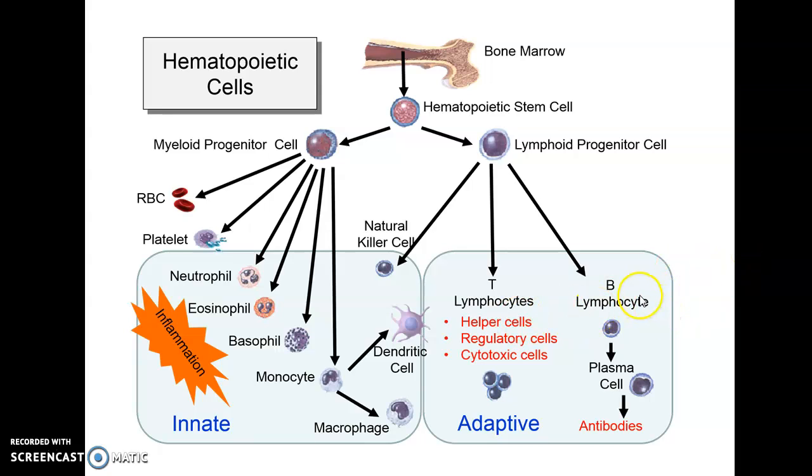B lymphocytes differentiate into effector B cells, memory B cells, and plasma cells. Plasma cells produce antibodies and are responsible for antibody mediated immune responses, while T cells are involved in cell mediated immune responses.